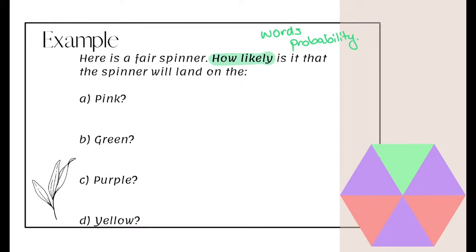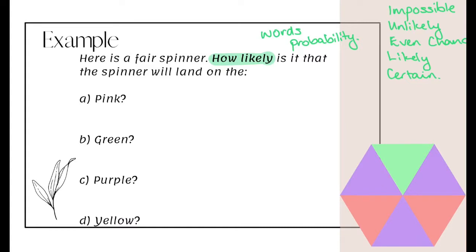Remember, the words that we had were impossible, unlikely, even chance, likely, and certain. So these are the words that we're going to use to describe the probability for this spinner.